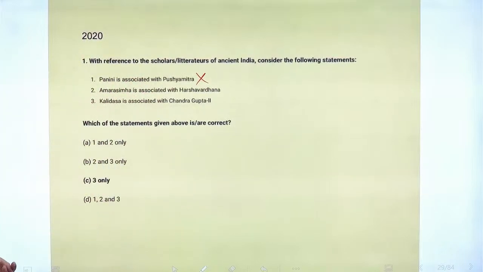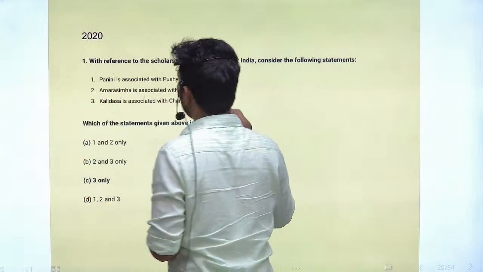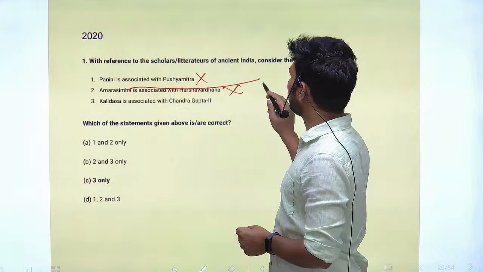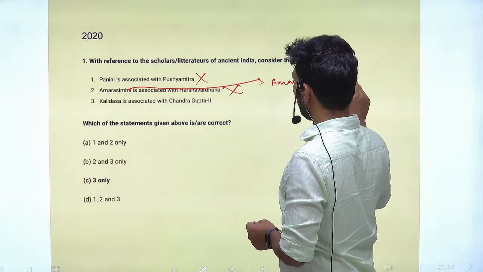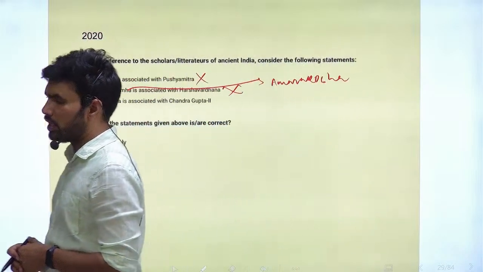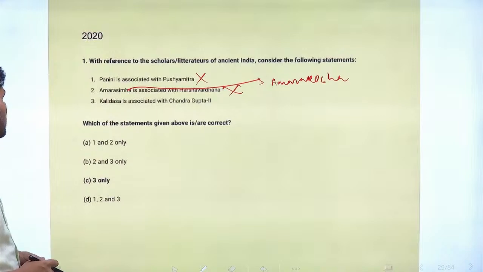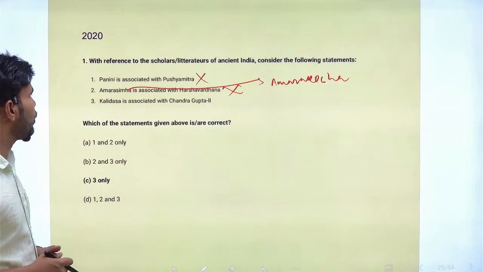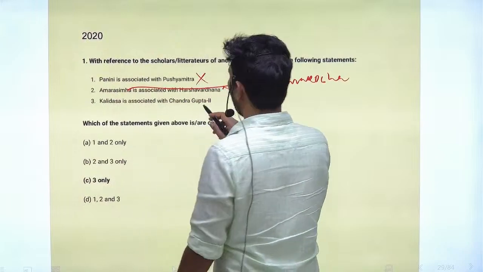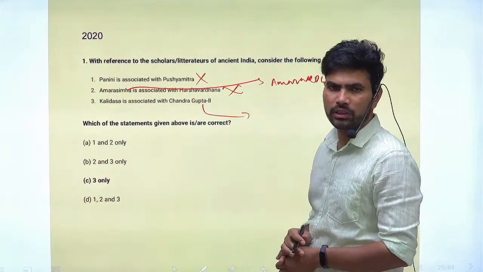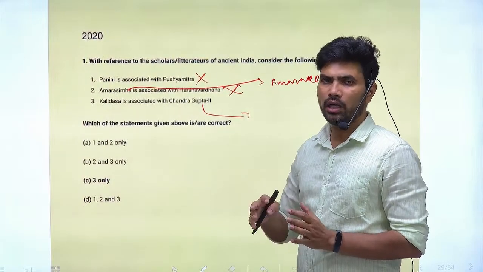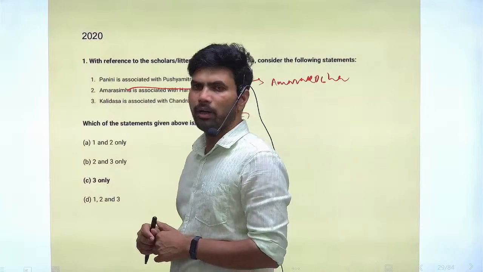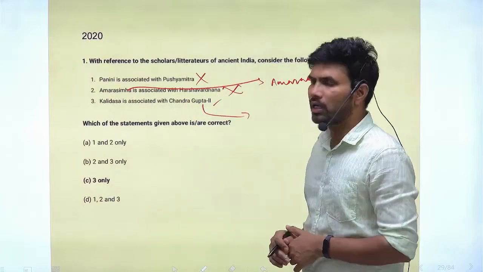Next is Amarasimha is associated with Harshavardhana. So this is also an incorrect statement. Amarasimha's famous work is Amarakosha. So he is not associated with Harshavardhana. Next statement is Kalidasa is associated with Chandragupta II. Yes, this is a correct statement. But the new evidence says that there may not be a direct contact between Chandragupta II and Kalidasa.